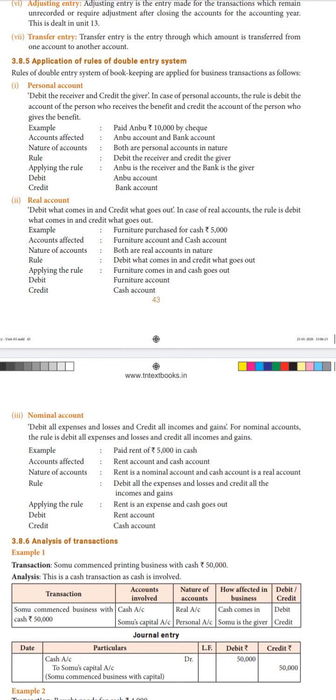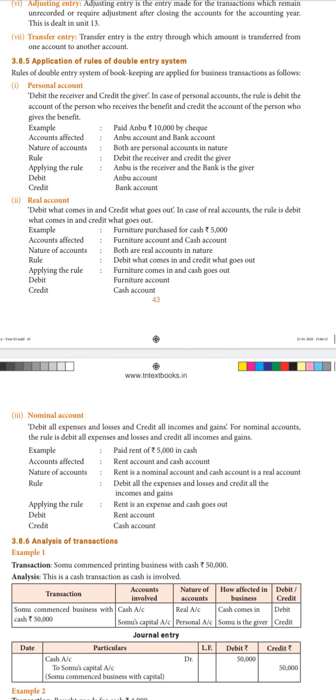Just go through that table and you will be very clear on how to classify the accounts. Then you have to apply the rule. First, from the transaction we took the accounts getting affected, and from that we found the nature or classification of accounts. Now we have to apply the rule.